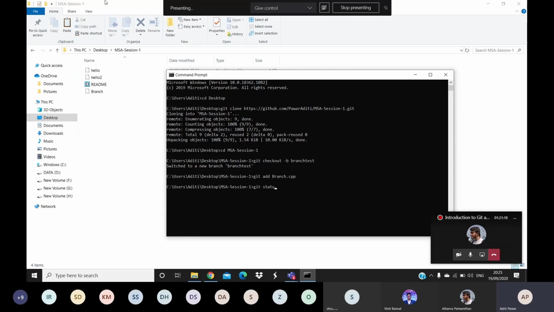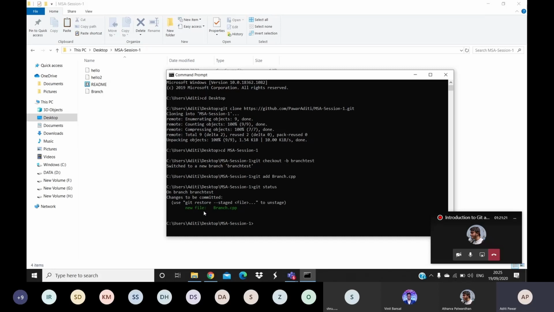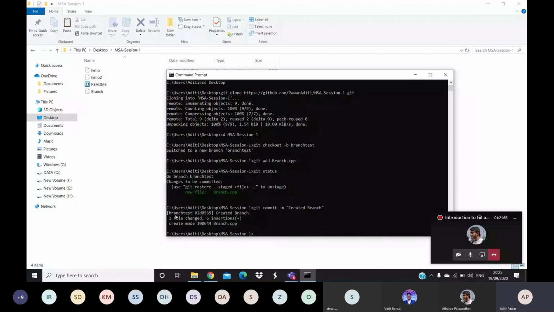This will give the status of your working tree. You can see I have created a new file named branch.cpp. So now it is just in the staging area. Now I have to commit, that means I have to log this file in the MSA session folder. So I will do git commit with a message saying created branch. Okay, yeah. See, one file is changed